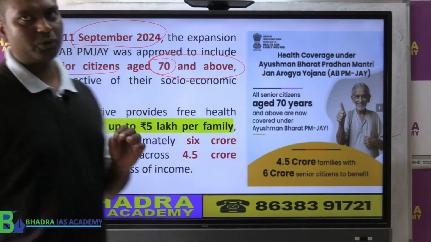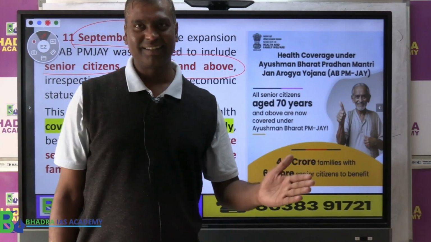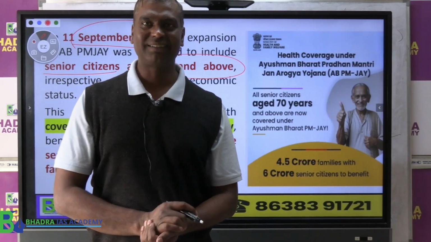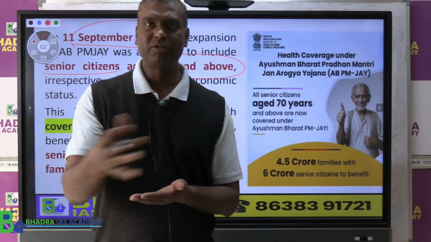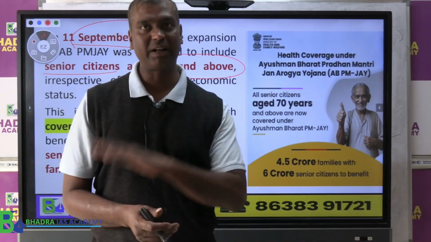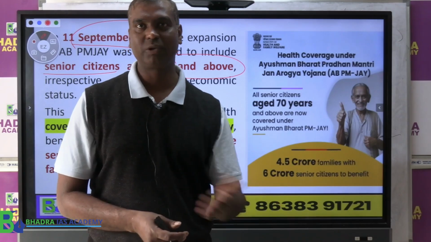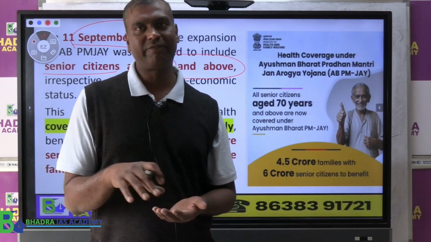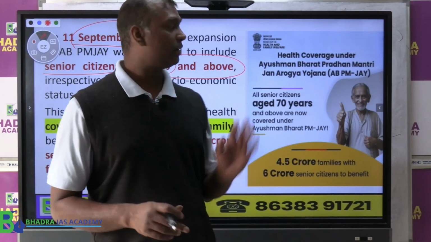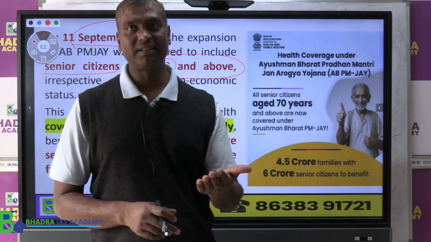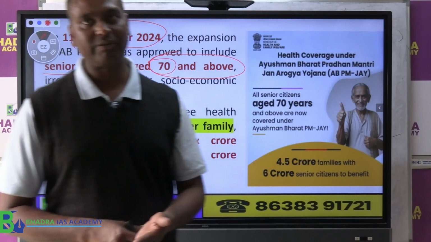Those who are 70 plus can get a separate Ayushman Bharat card, and apart from what is covered in the family, they will be covered separately for 5 lakh. Like per family the government already said a 5 lakh facility is there. Now in addition to that, these senior citizens can get another 5 lakh of treatment separately.